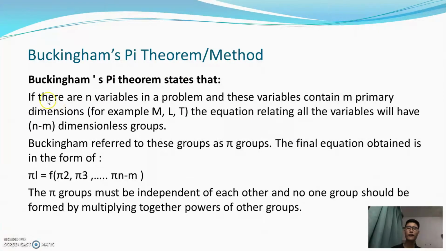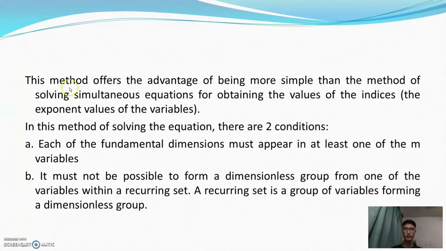Next, I want to talk about Buckingham's pi theorem. Buckingham's pi theorem states that if there are n variables in the problem, and these variables contain m primary dimensions, for example M, L, T, then treating all the variables gives n minus m dimensionless groups. Buckingham refers to these groups as pi groups. The final equation is obtained in the form of pi 1 equals a function of pi 2, pi 3, and so on. The pi groups must be independent of each other, and no other group should be formed by multiplying together powers of other groups. This method offers the advantage of being simpler than solving simultaneous equations to obtain the values of the indices.